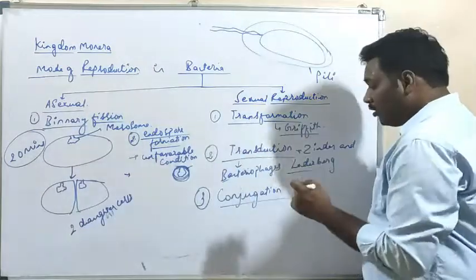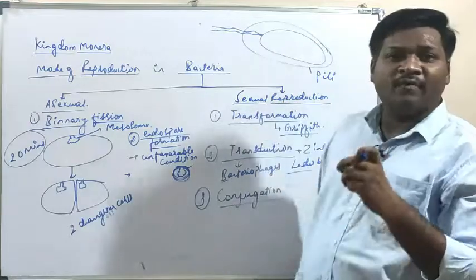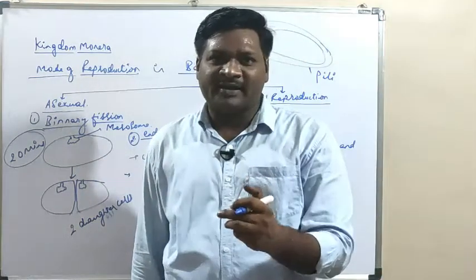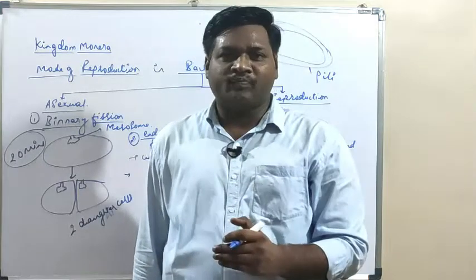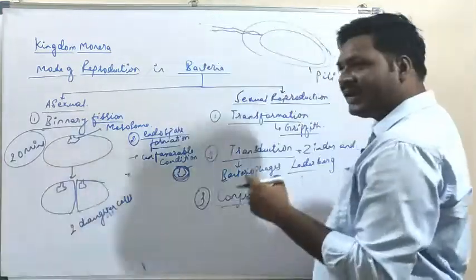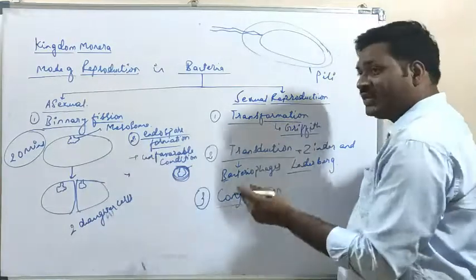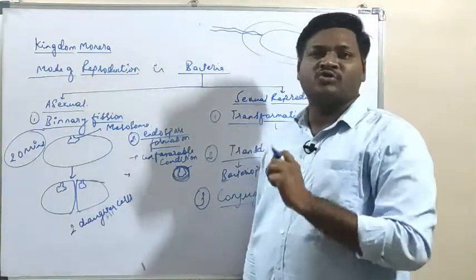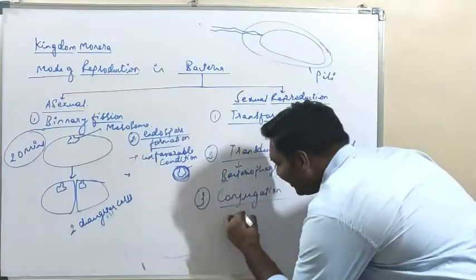So these are the sexual organs present on the bacterial cell. Now the bacteria have a special type of organelle called plasmid. What is plasmid? It is an extra chromosomal set of DNA. Already the bacteria has its own genetic material in the form of mesosome, but still it has an extra chromosomal DNA. Let's see here how conjugation takes place.